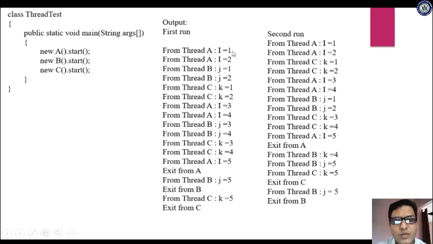Our output will look like: first A executes for 2 times, then B executes for 2 times and C executes 2 times. Whenever A has executed 2 times, it will be in waiting state and B is entering, and after that C is entering. Got it? Clear? So likewise, we don't get the same output.